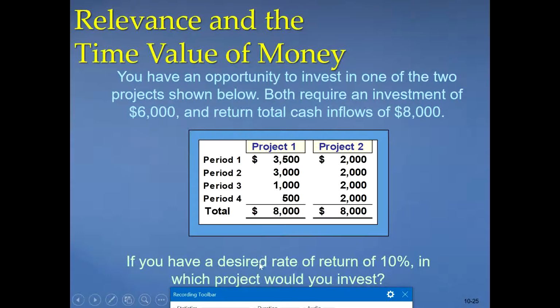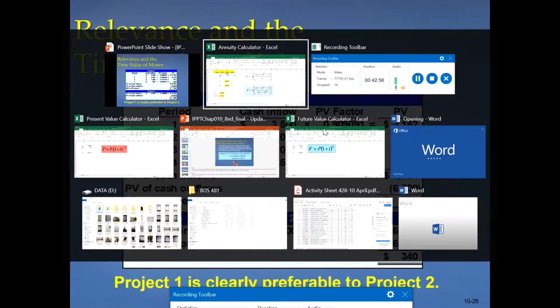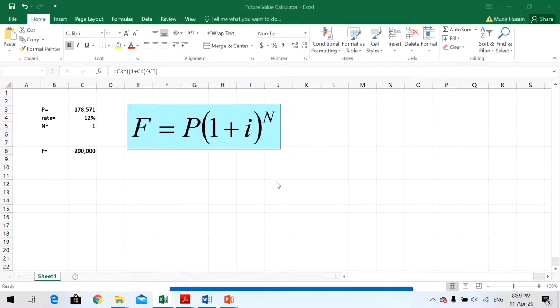How do we calculate a net present value? Present value of these, present value of these all, one by one. This one, this one, this one, this one, minus cost, right? You will get your NPV. Same thing for the second project. Calculate present value, minus it from the cost of 6,000, and see which gives us the highest NPV. On the next slide here we have calculated it using 3,500. How can you calculate it with the factor or using our formula which we used before?